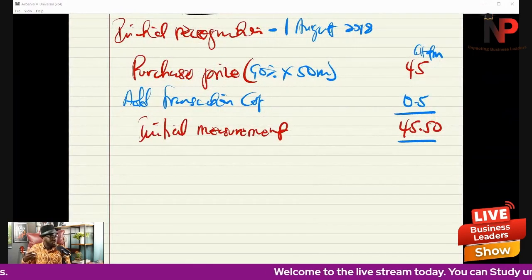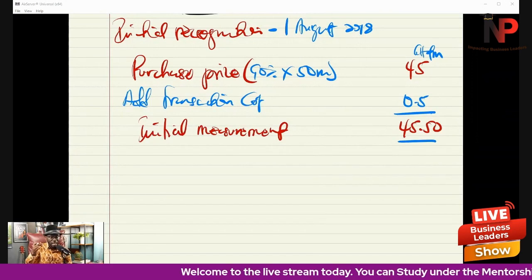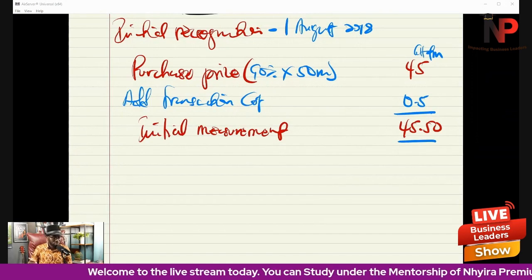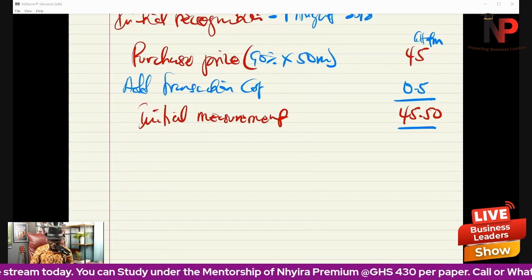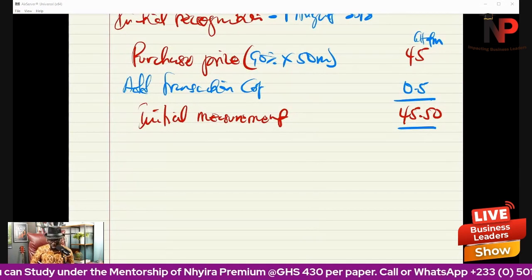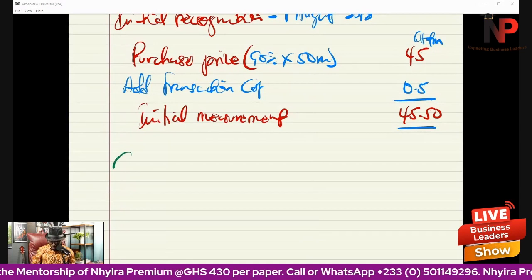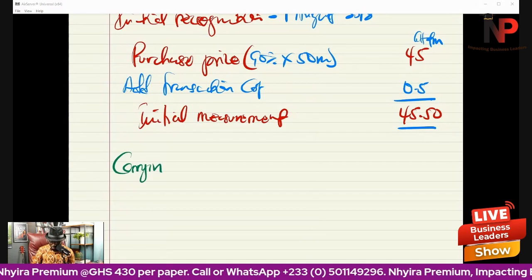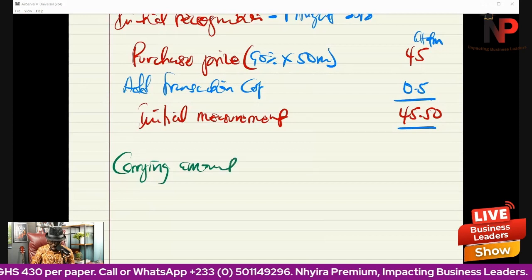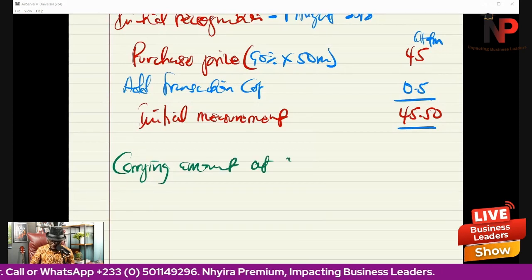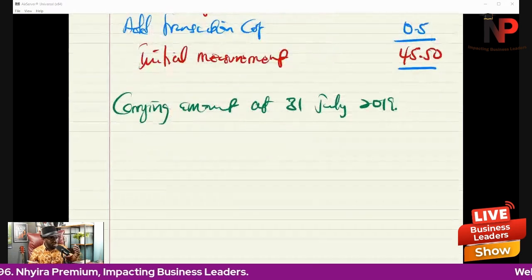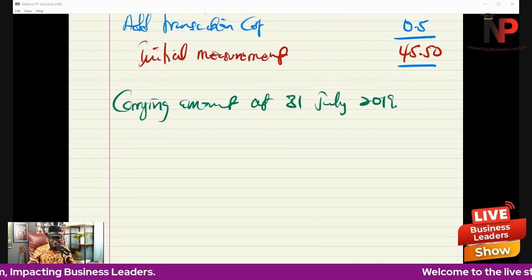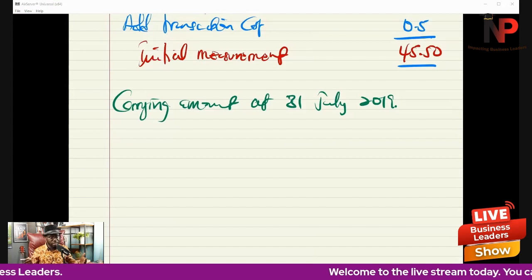at amortized cost because it is a bond that the company bought at the end of the day. And bonds which have no market value are always carried at amortized cost. So carrying amount at 31st July 2019, which is the year ended the examiner said we should prepare. So present the amortized cost.